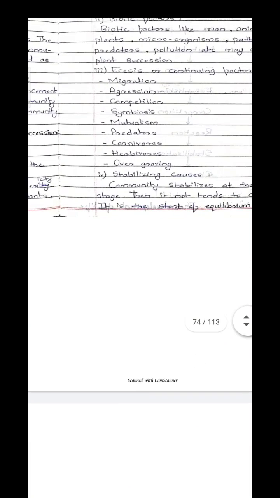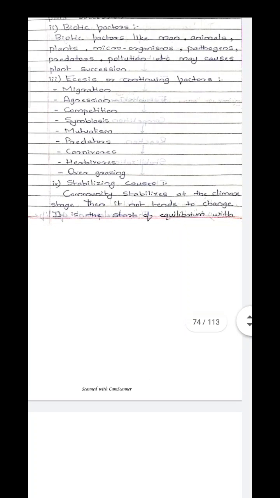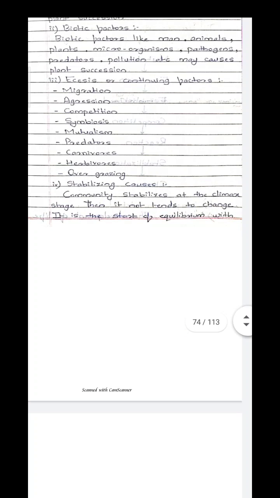So in stabilizing, if the community is stabilized, then no change will happen in this community, which ultimately affects the plant succession. At that stage there is no chance for the development of any succession or any change. So these are the causes of plant succession.